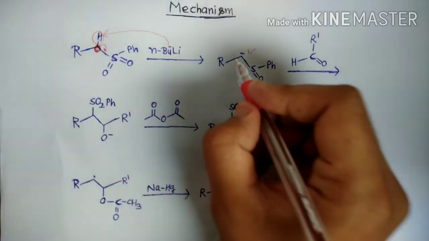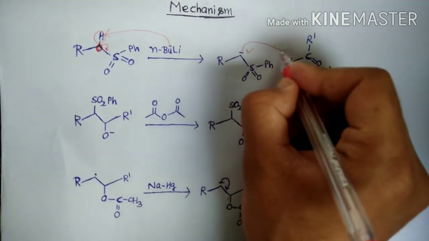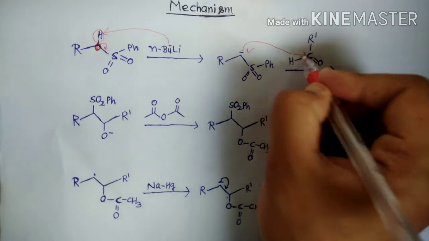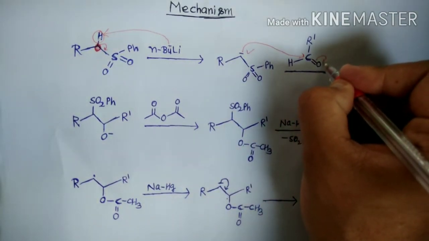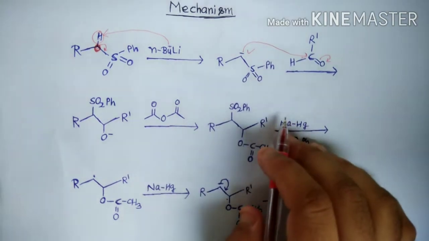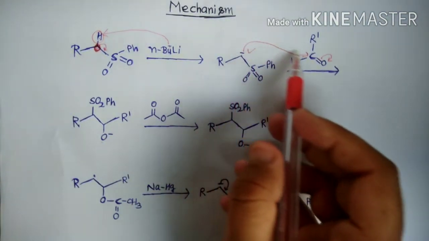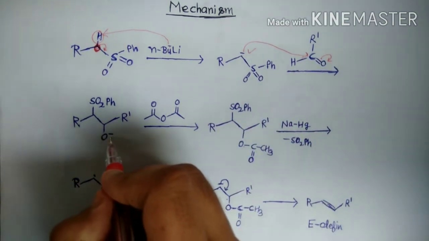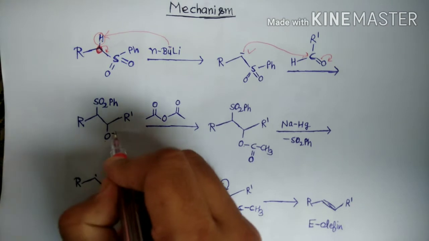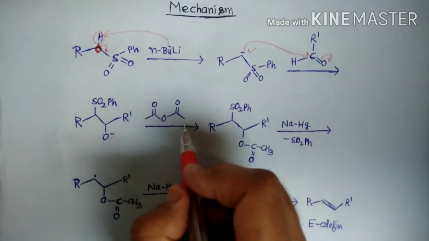So this carbanion acts as a nucleophile. It attacks this aldehyde carbon, and the electrons shift to oxygen, and we get this product. Then the lone pair of oxygen attacks the acetic anhydride, which is used for acylation.